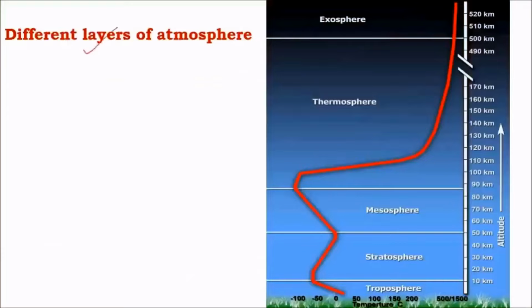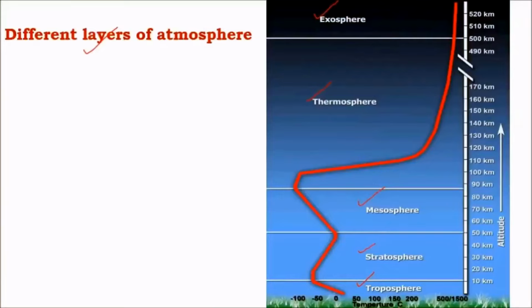Atmosphere is mainly divided into 5 important layers, namely troposphere, which is the bottommost layer surrounding the Earth's surface, followed by stratosphere, then mesosphere, thermosphere, and the outermost layer is called exosphere. The layer exosphere coincides with the boundary of outer space.